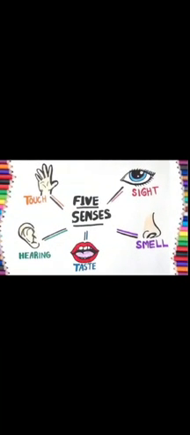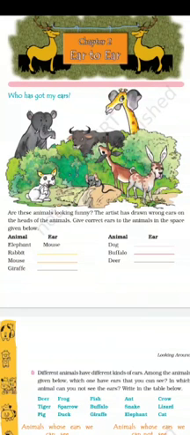Today, students, we will learn about only one of the sense organs, that is our ears. So, students, we know that we all have ears. And how many ears do we have? We have 2 ears. And along with us, all the animals and birds also have ears. We will learn about different animals and different birds and different types of ears that they have. Now, let us start with the chapter.